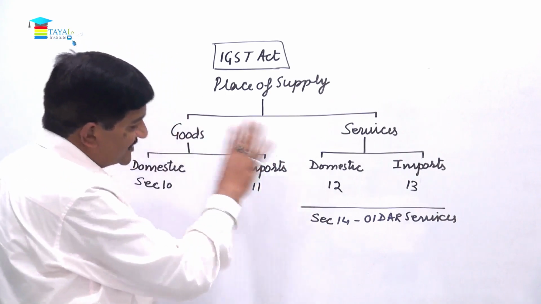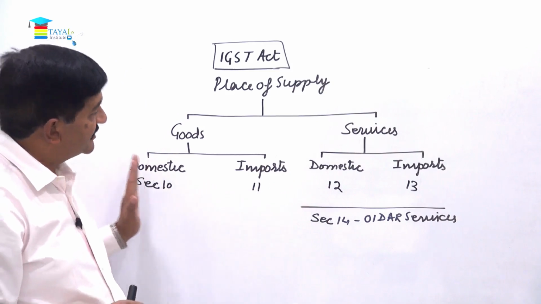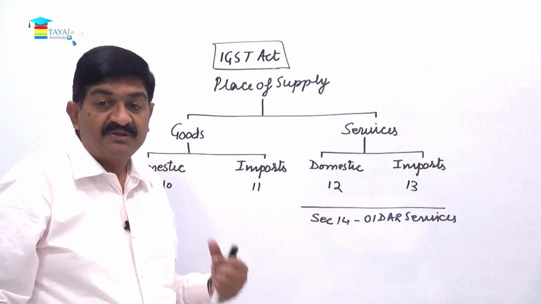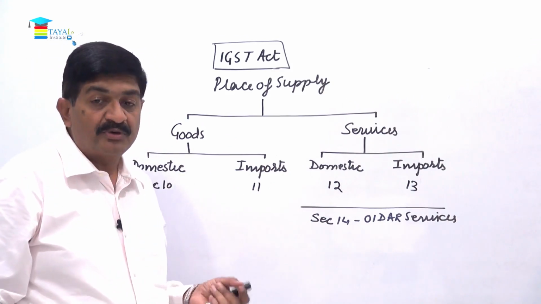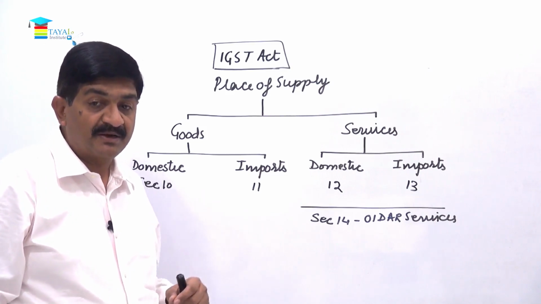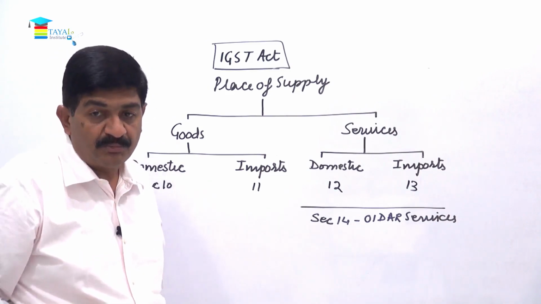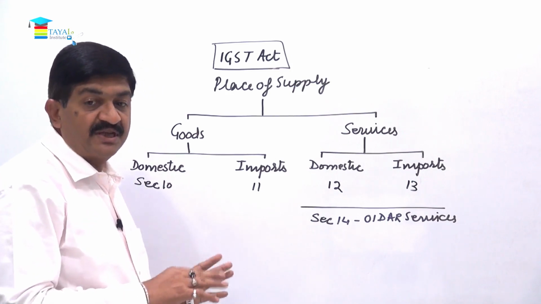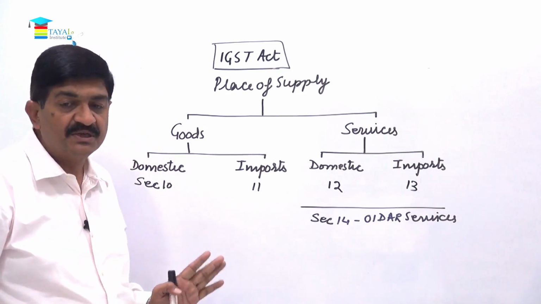So these I'm not discussing right now, what is section 10, what is 11, what is 12 or 13. It is just a reference, because in the provisions which are going to come, these sections have been referred, right? Like we are going to talk about in section 7, what is the place of supply in relation to goods. Under section 8, what is the place of supply in relation to services. There, what is import, what is export, all that we are going to talk about. Okay, so in those provisions, reference of section 10 and 12 has been given. So that's why I told you what is section 10, what is section 12.